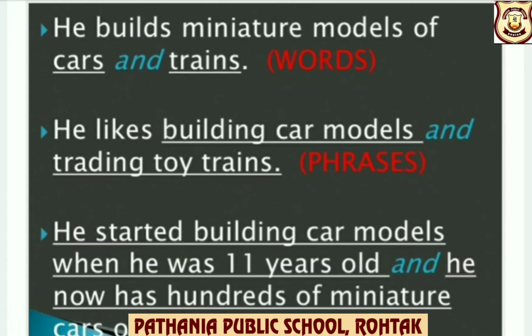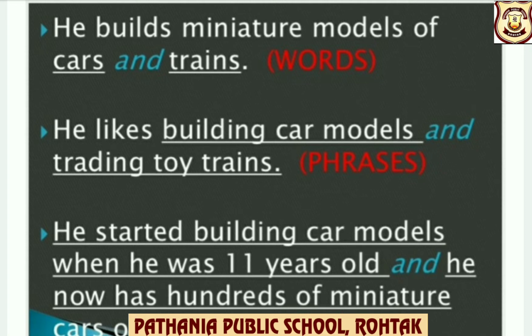For example, he builds miniature models of cars and trains. Children, here the conjunction and is used to join two words. These are cars and trains. Next example, he likes building car models and trading toy trains.